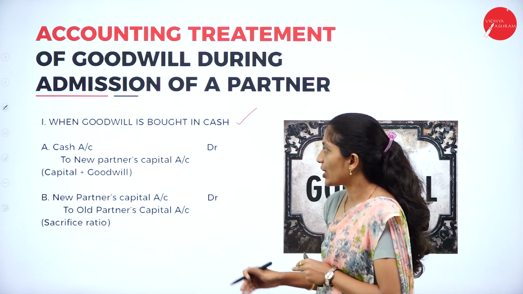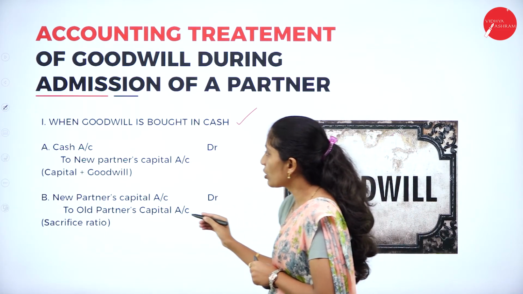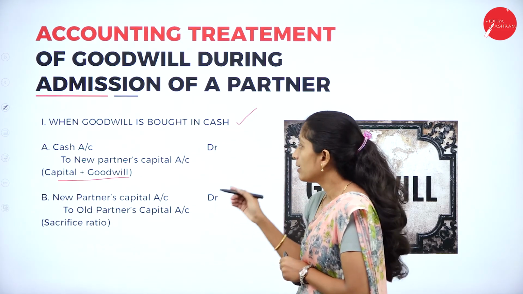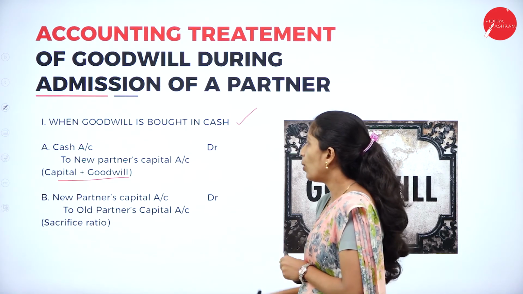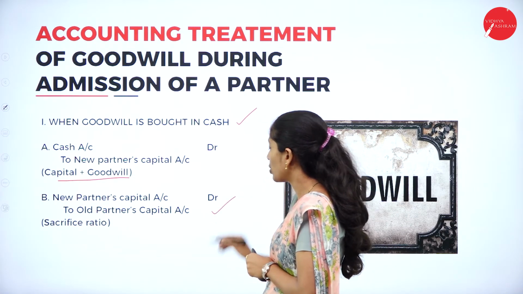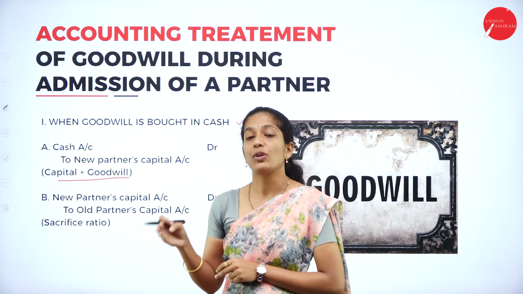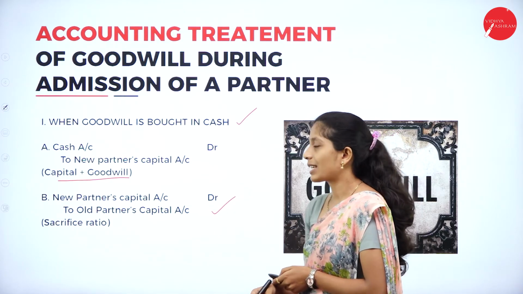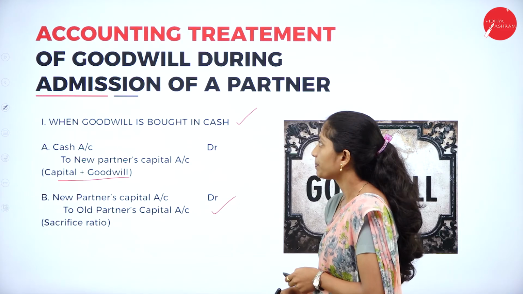The first entry is cash account debited to new partner's capital account, where we add capital and goodwill. Next, the second entry is new partner's capital account debited to old partner's capital account. We are distributing that goodwill to the old partners in which ratio? Sacrifice ratio.